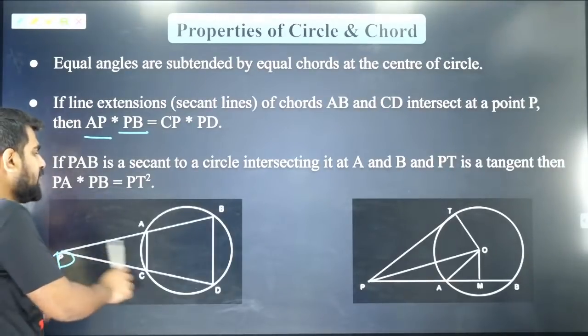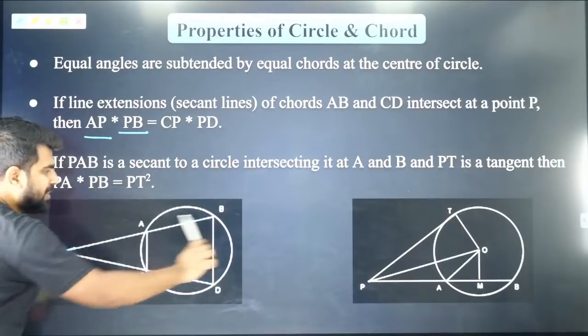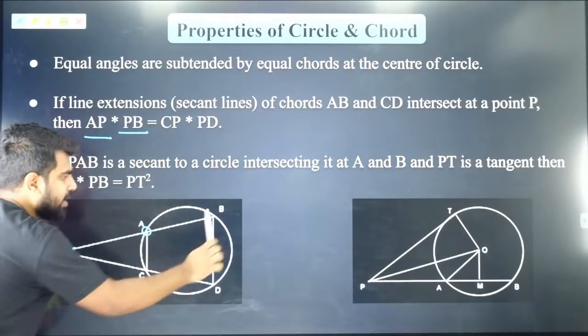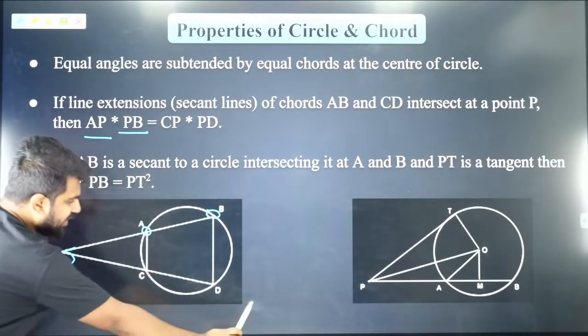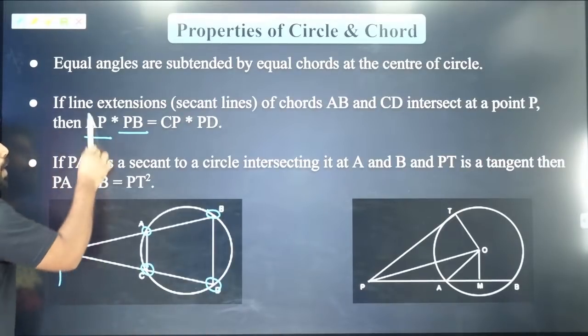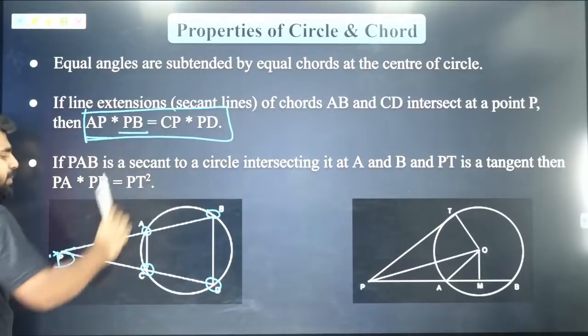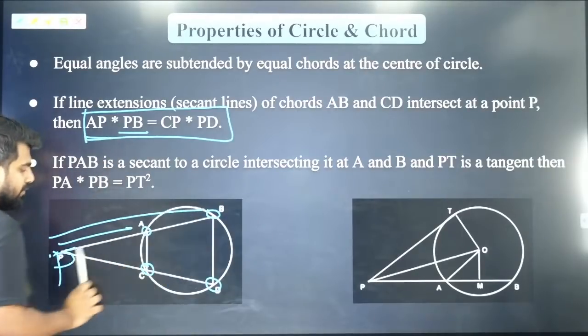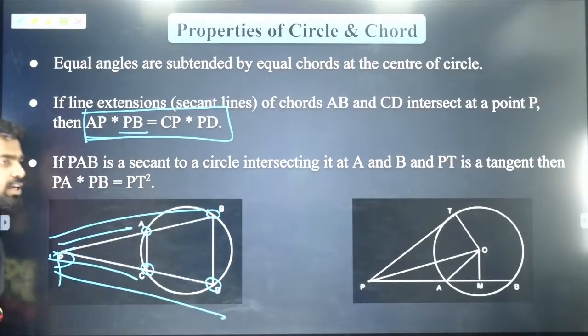When you have a circle and a line PAB cutting the circle at A and B, and a line PCD which cuts the circle at C and D, then PA into PB will be equal to PC into PD. Everybody cool with it?